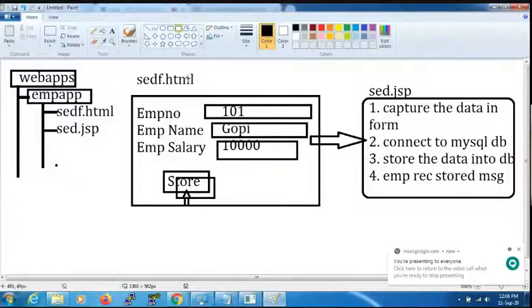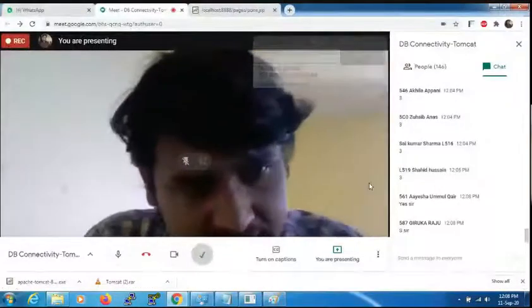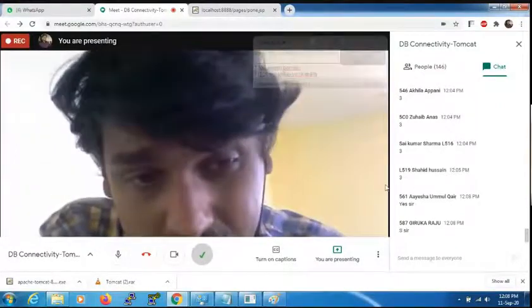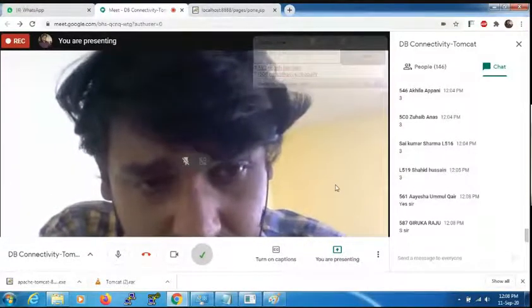The HTML form. When the client sends the request to the HTML form, it should display a form like this. You will provide the data and click on the submit button. When you click on the submit button, the JSP file will be executed. The JSP file will capture the data, connect to the database, store the data in the database and give a message. Is it clear, everyone?